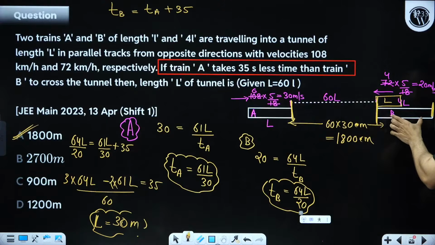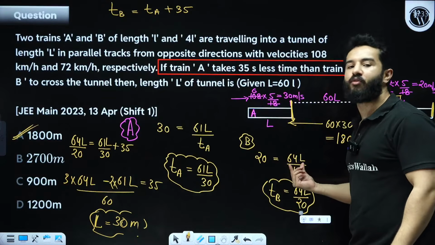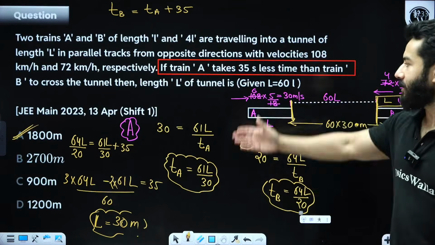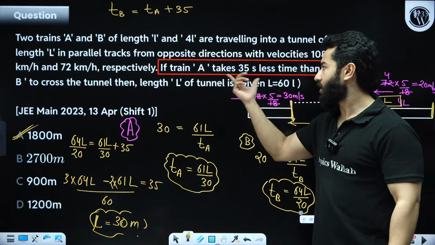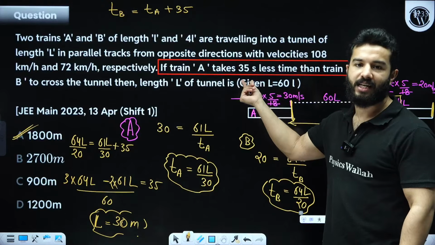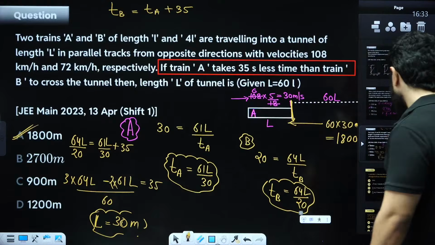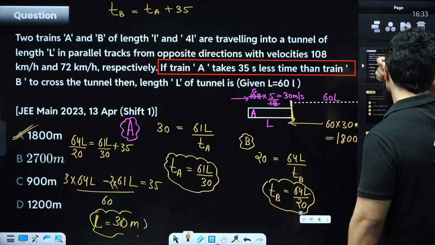So this length is 4L, this length is 60L, that's why total length becomes 64L. Clear? Now hopefully everything is sorted. After this, you just have to find L. You just have to use this equation. Train A takes 35 seconds less, that means train B takes more. That's it. Now I'm moving on. Hopefully everything is clear after this.